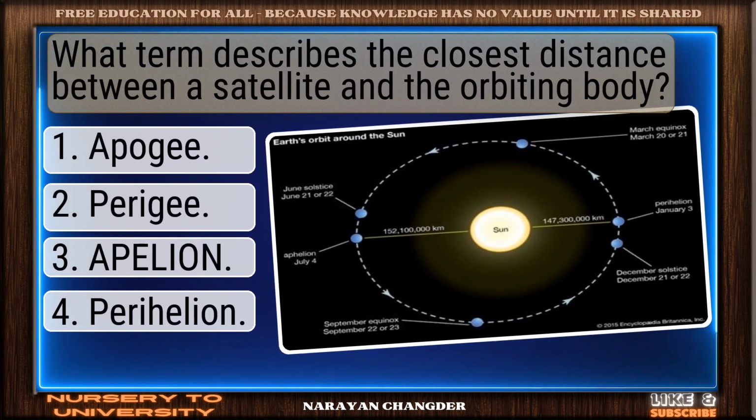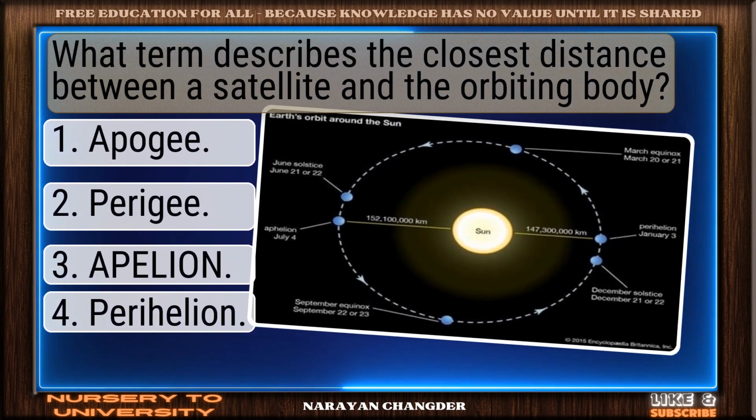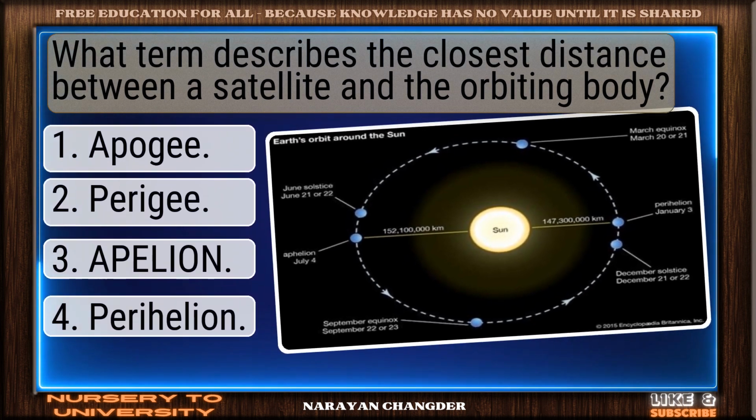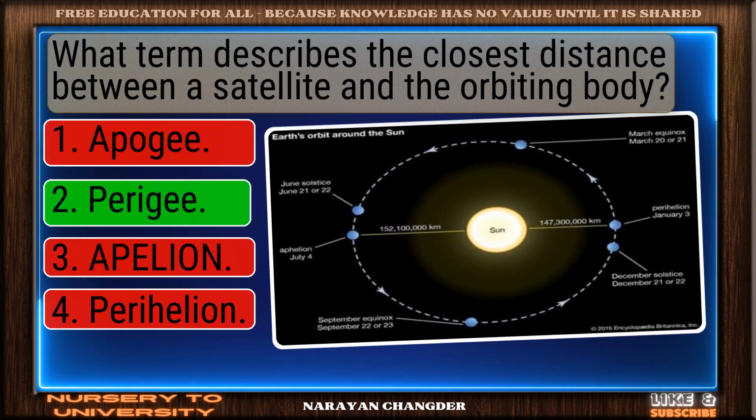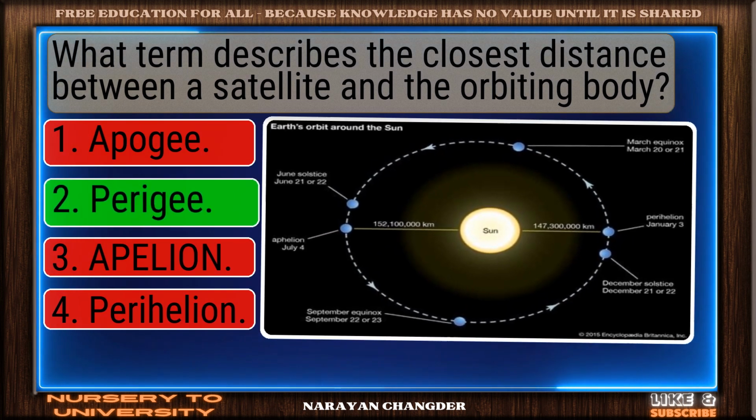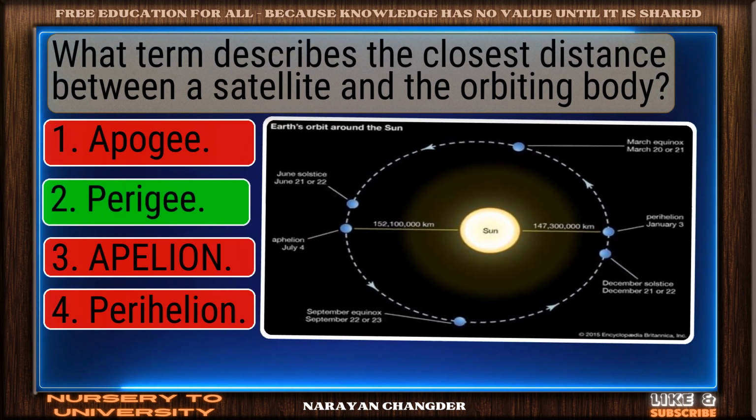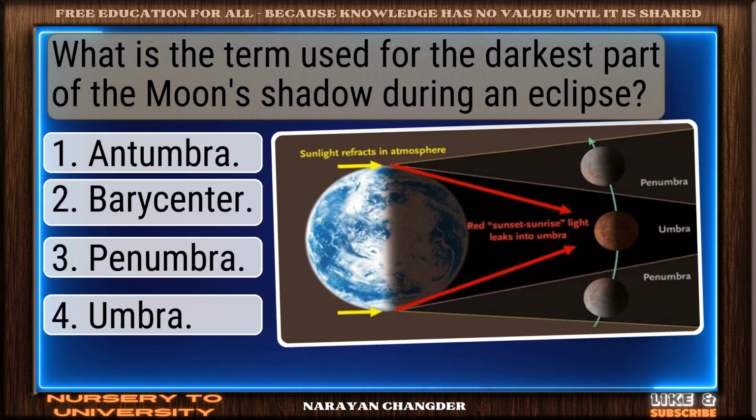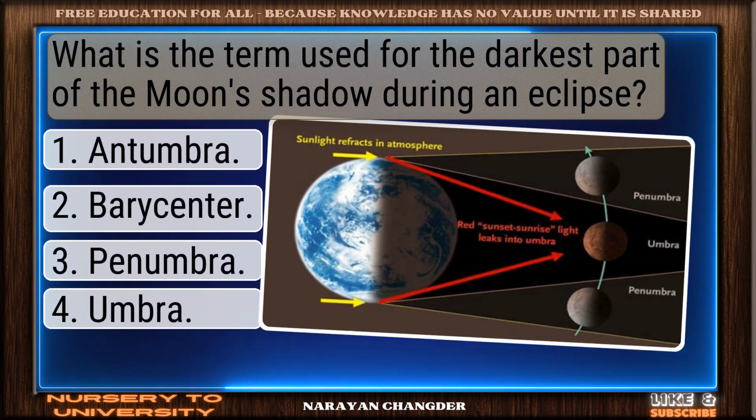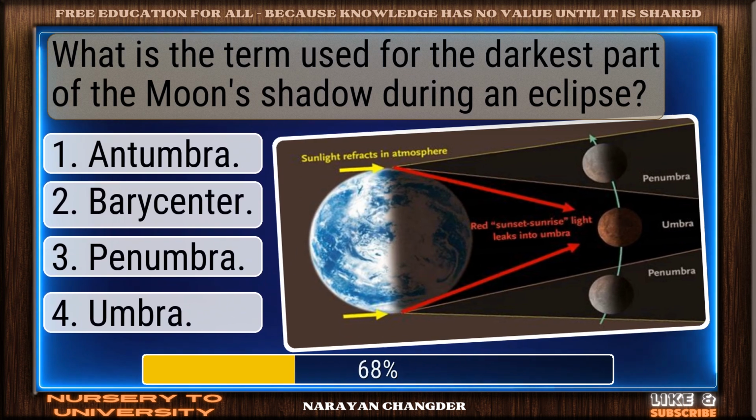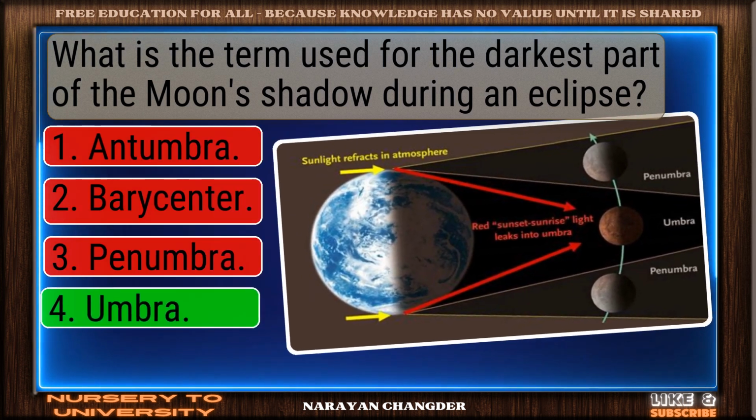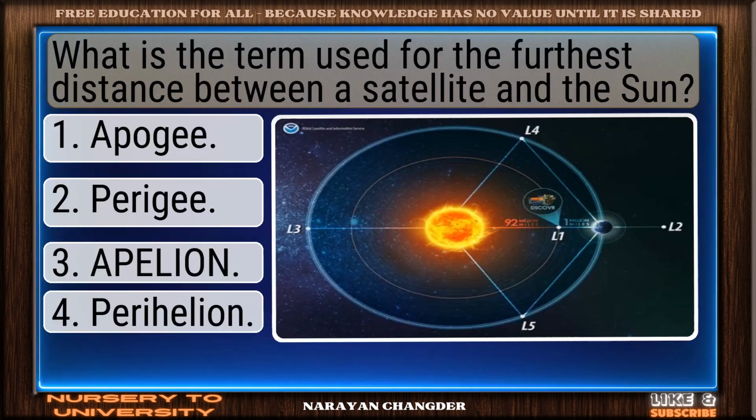What term describes the closest distance between a satellite and the orbiting body? You chose perigee, and it is correct. What is the term used for the darkest part of the moon's shadow during an eclipse? Nicely done. Umbra is a solid answer.